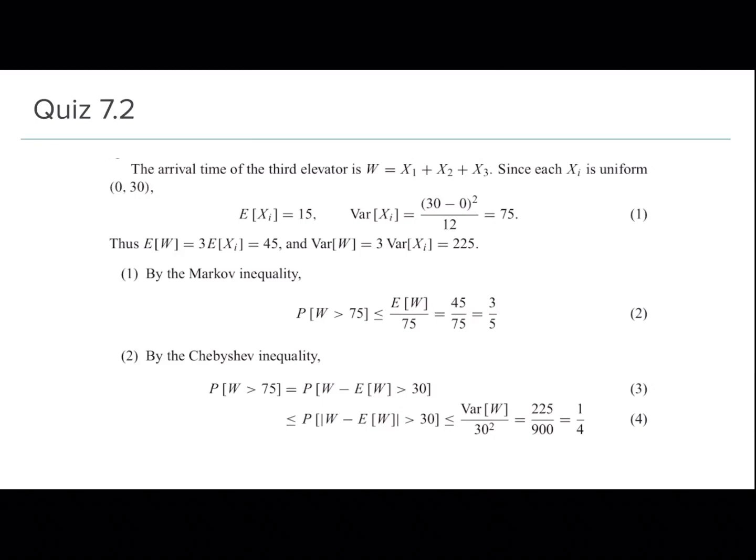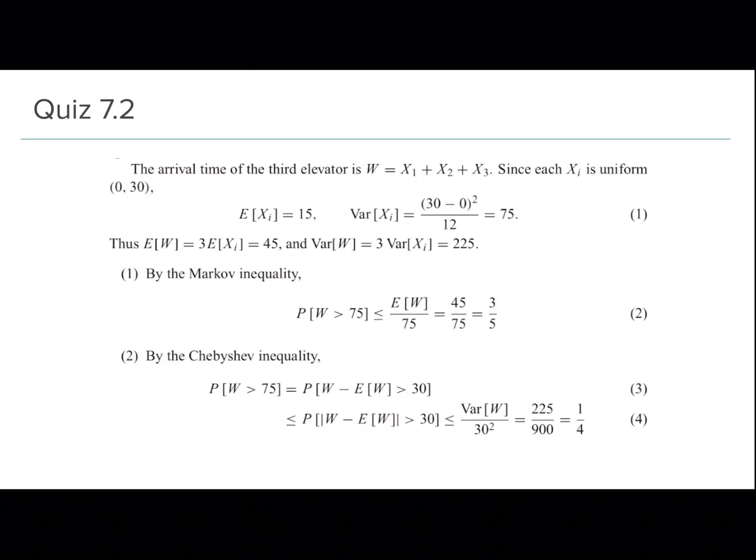And now since W is equal to x1 plus x2 plus x3, and each xi is independent, right? So the mean of W will simply be 3 times the mean of xi, and the variance of W will be simply 3 times the variance of xi.